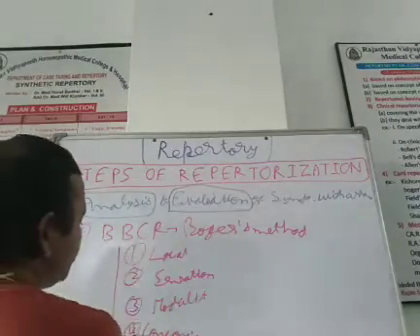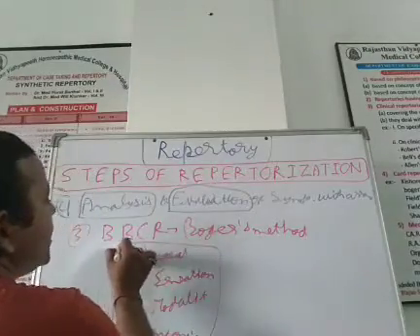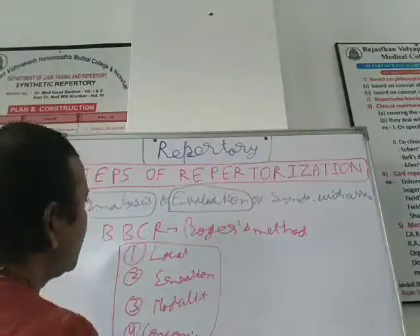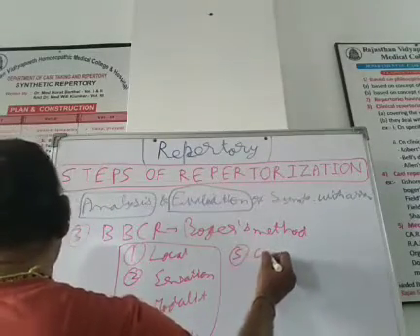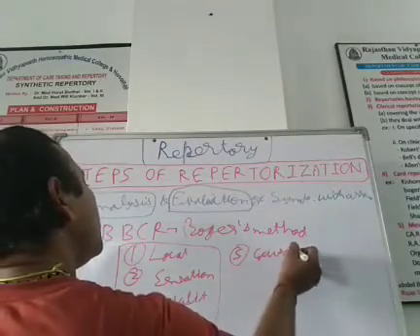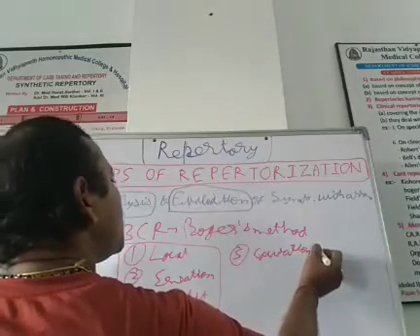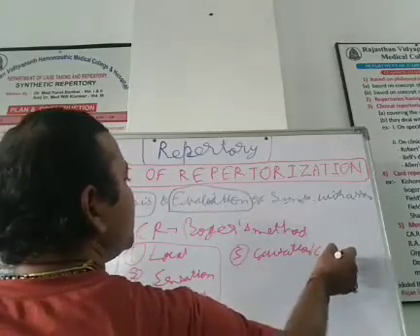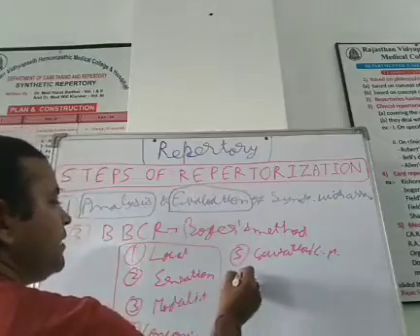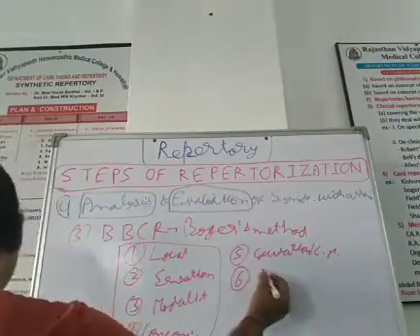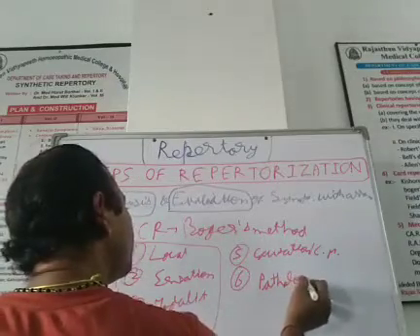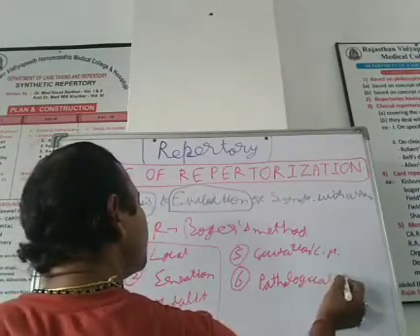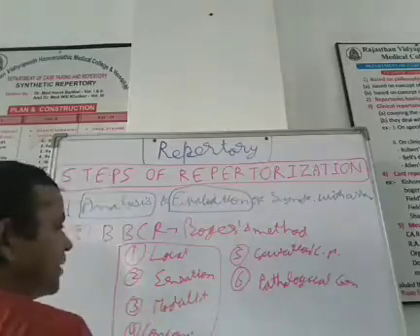All 4 we have studied in Boenninghausen. Now the 5th point you will add is causation or causative modality, and the 6th point to be considered is pathological general.